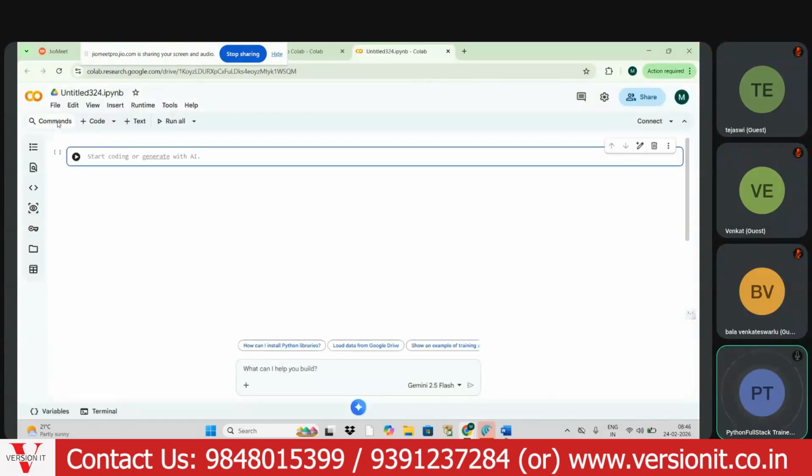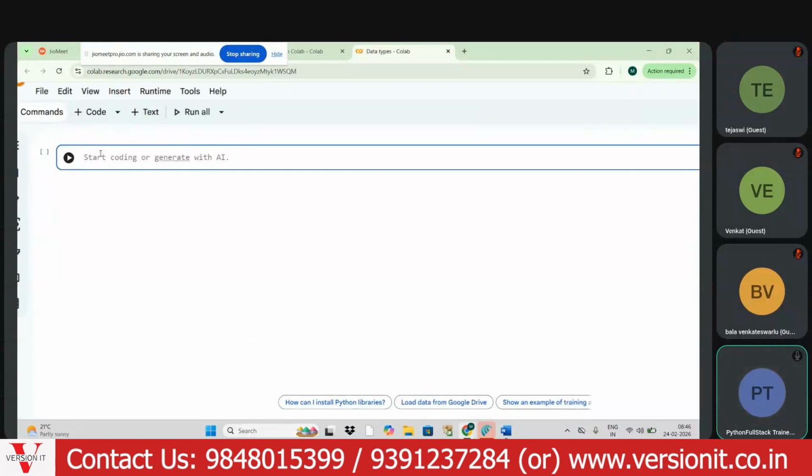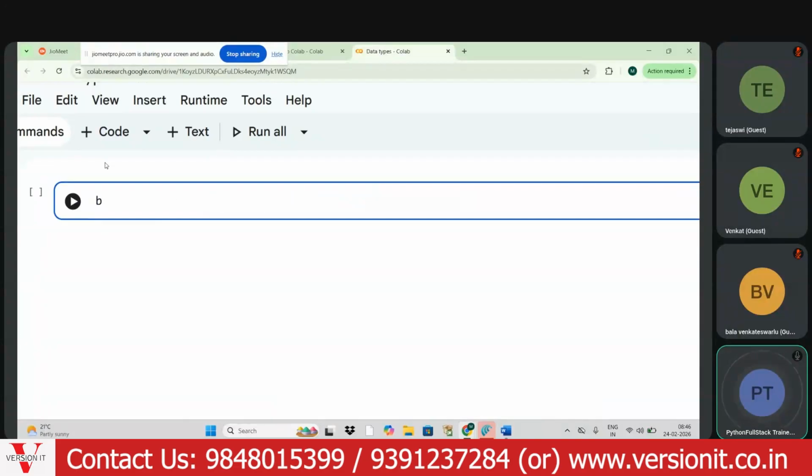Here it is displaying untitled. Just remove the title and write it as data types. My dear aspirant, all these files will be stored in your drive, so we can easily refer to them. Now I will take one variable, b equals 4.5.